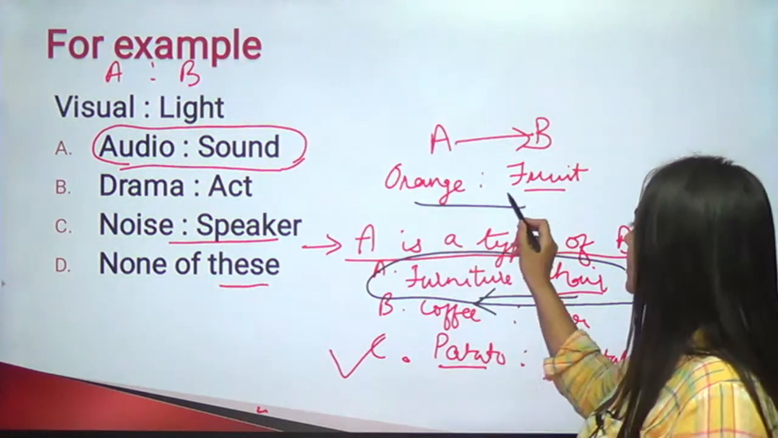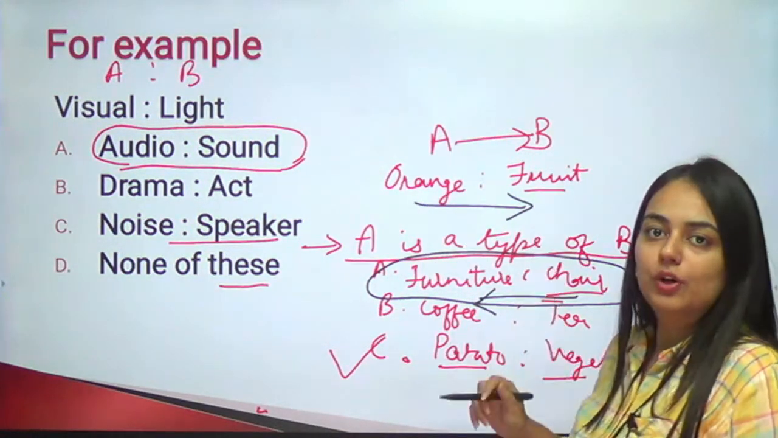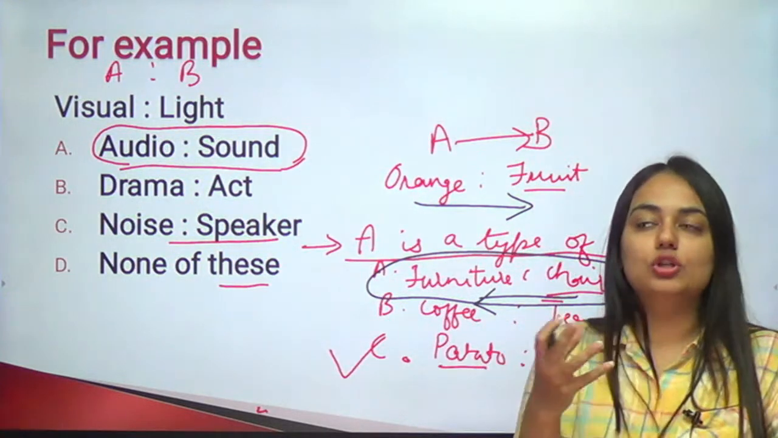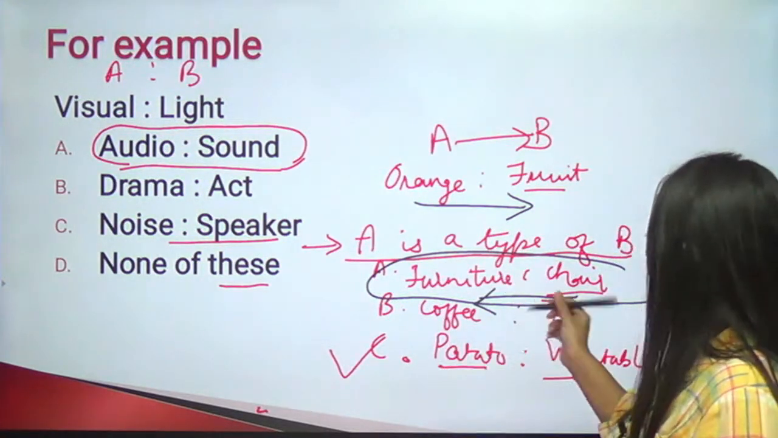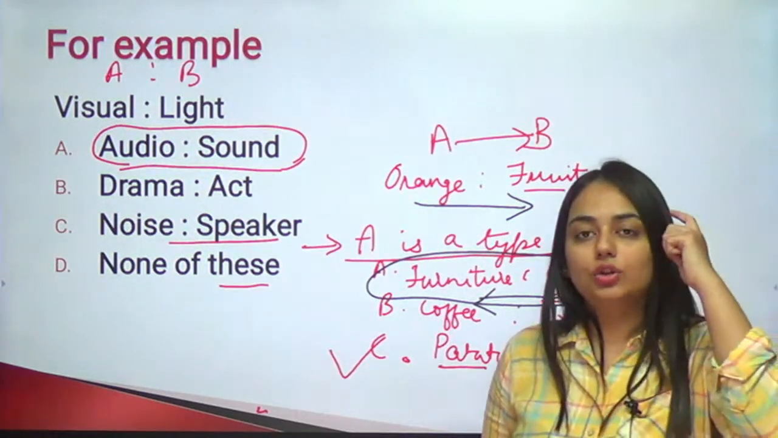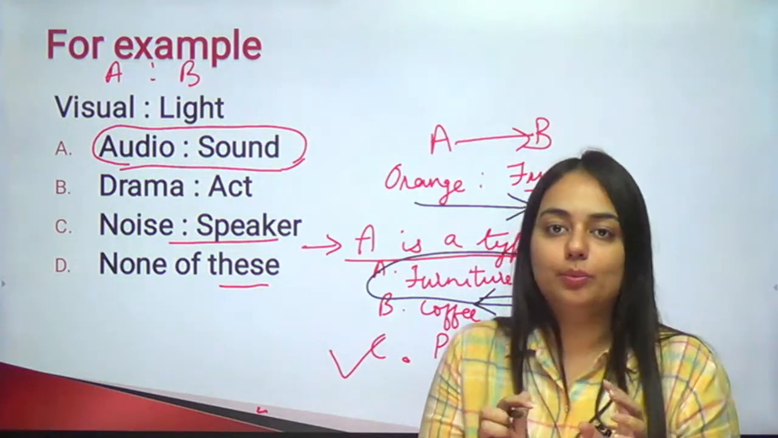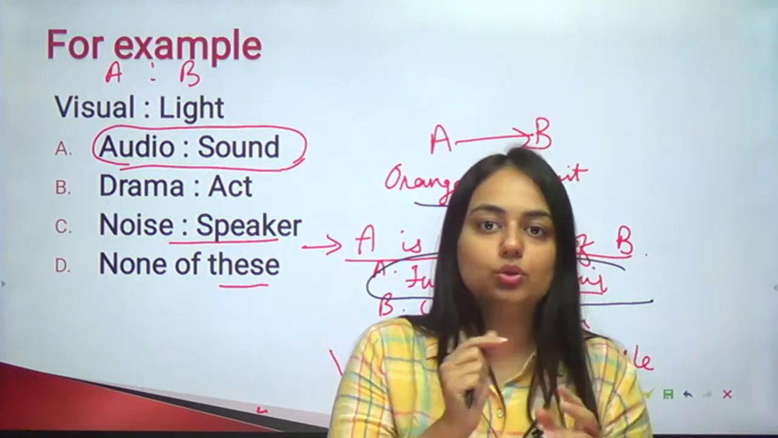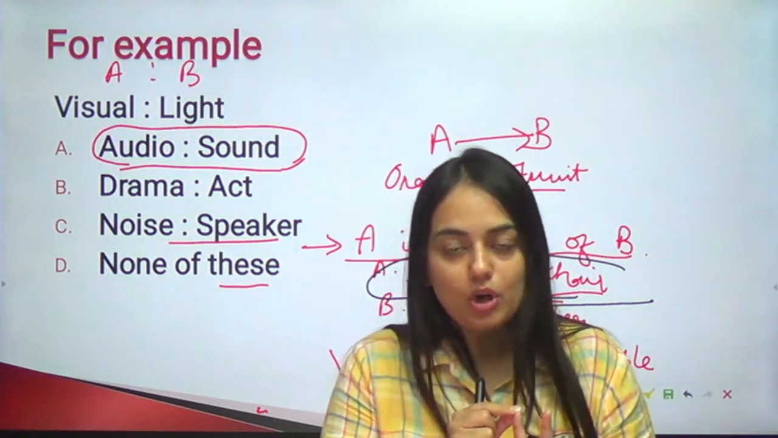Here the order was like this. From orange to furniture. Orange is the smaller unit, furniture is the broader one. But here, chair is the narrower one, furniture is the broader one. So these 2-3 things, guys, you have to keep in mind. Meaning of those words, knowing the meaning and the vocabulary is very important.